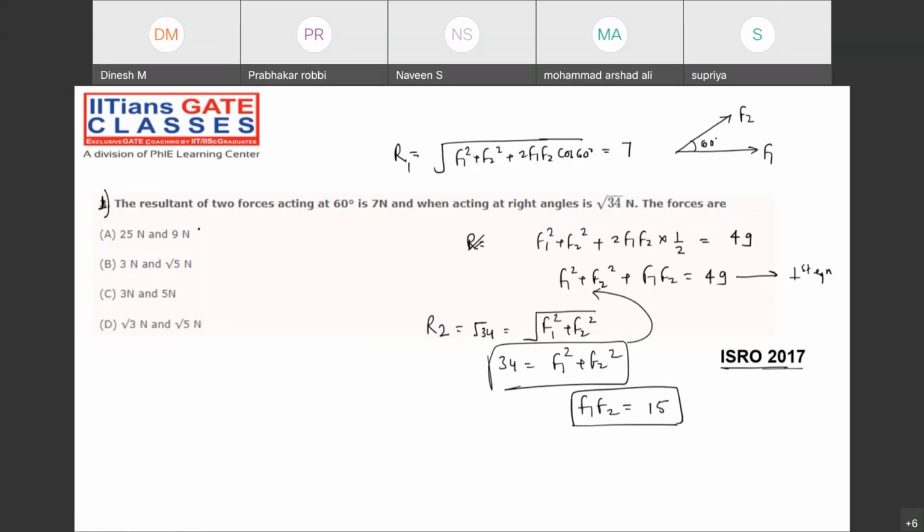Are you getting it in the first option? No. In the second option? No. In the fourth option? No. In the third option, what are you getting? Suppose F1 is 3 Newton and F2 is 5 Newton. When you take the product, you are getting 15. So this will be the right answer. Are all of you understanding?